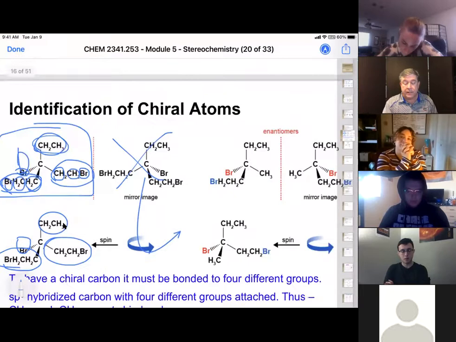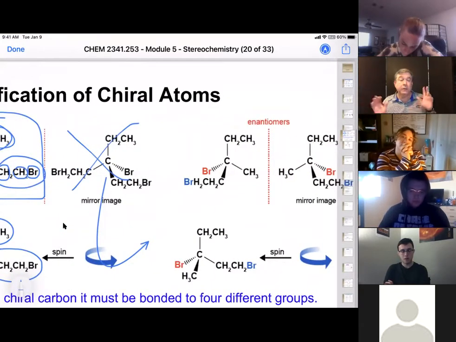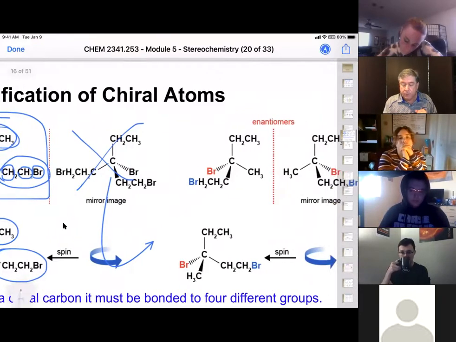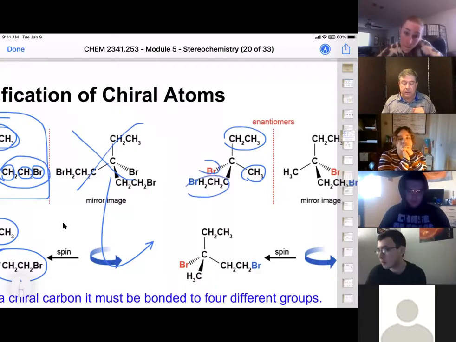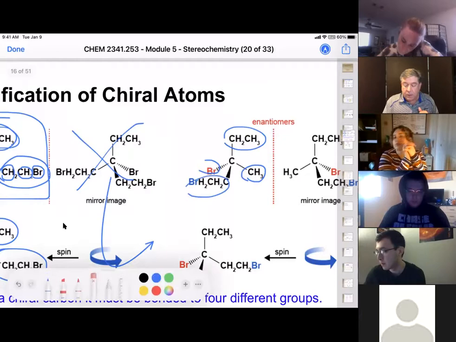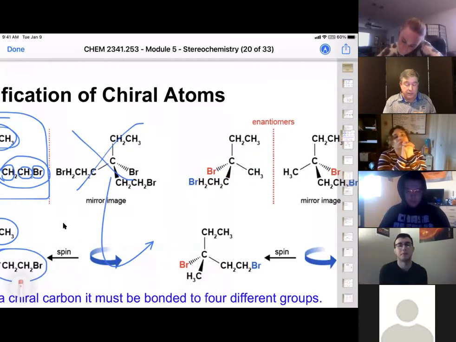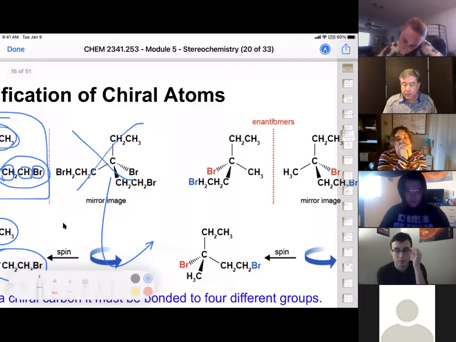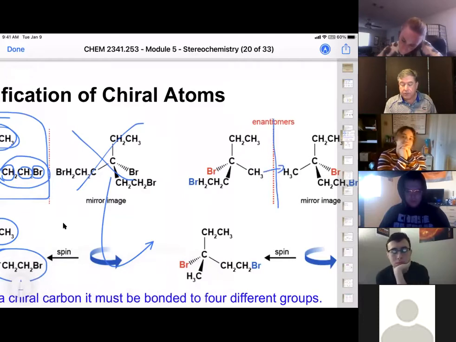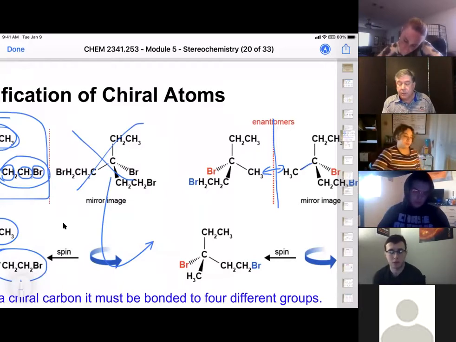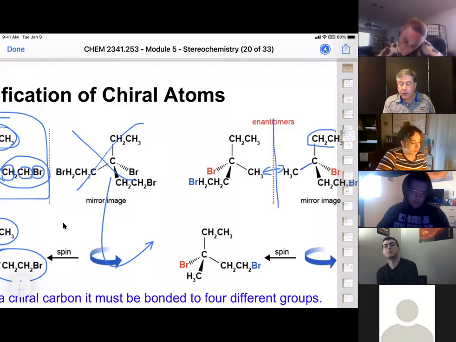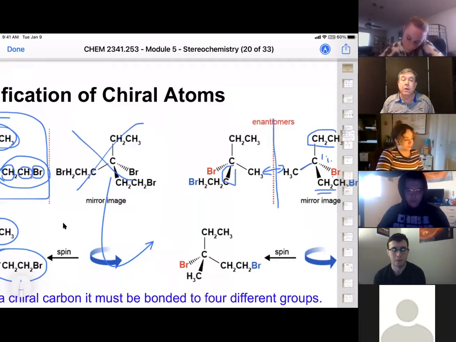Okay, so let's do that same thing, but with a chiral compound to make sure that we're doing our process correctly. So the only thing we've done here is we've changed this to a methyl group. We've kept this as an ethyl group, this is a bromine, and this is the bromoethyl group here. So the first thing we do is draw our mirror image. And remember, the easiest way to draw your mirror image is draw your mirror and start from the group that's closest and keep the same stick or wedge that it has. We have our stick going up to an ethyl group, our dashed wedge going to our bromine, and our solid wedge coming out to our bromoethyl group.